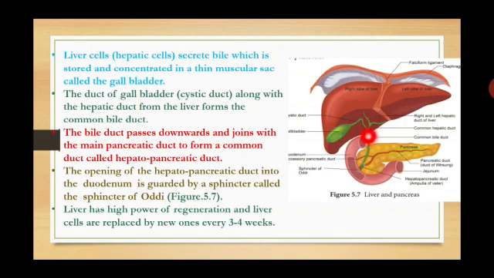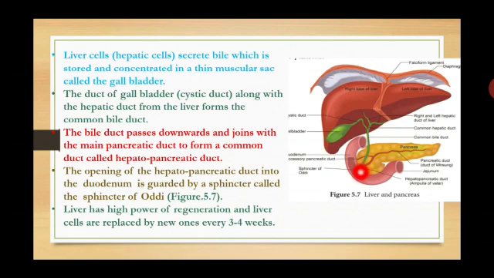This bile duct passes downwards and joins with the main pancreatic duct to form a common duct called the hepatopancreatic duct. The opening of the hepatopancreatic duct into the duodenum is guarded by a sphincter called the sphincter of Oddi. This is sphincter of Oddi, means valve madri, to regulate allowing the bile and the pancreatic juices to mix into the duodenum.